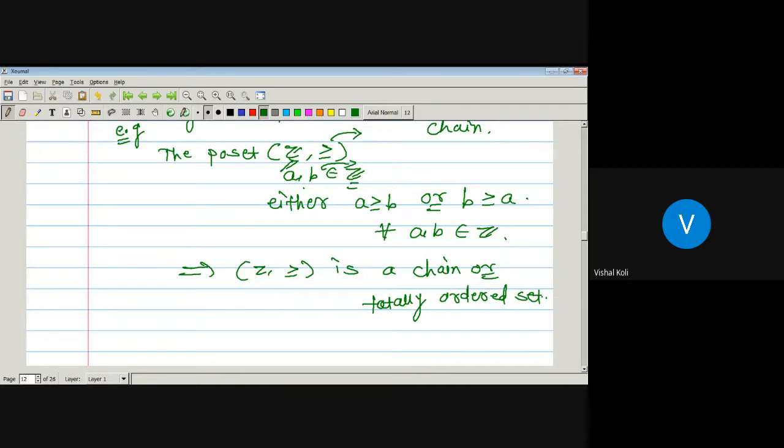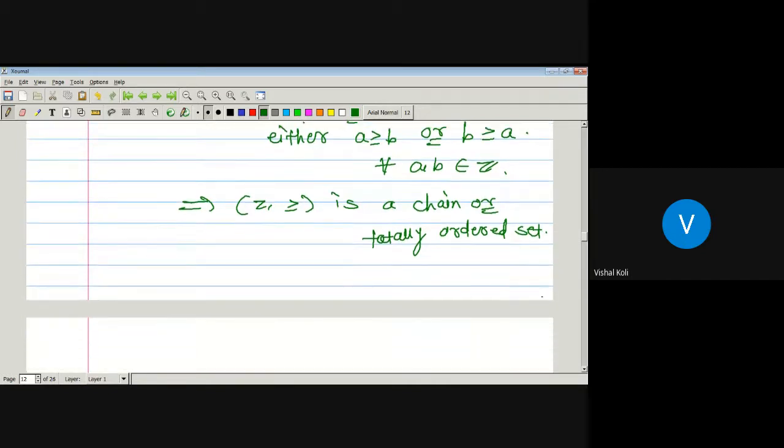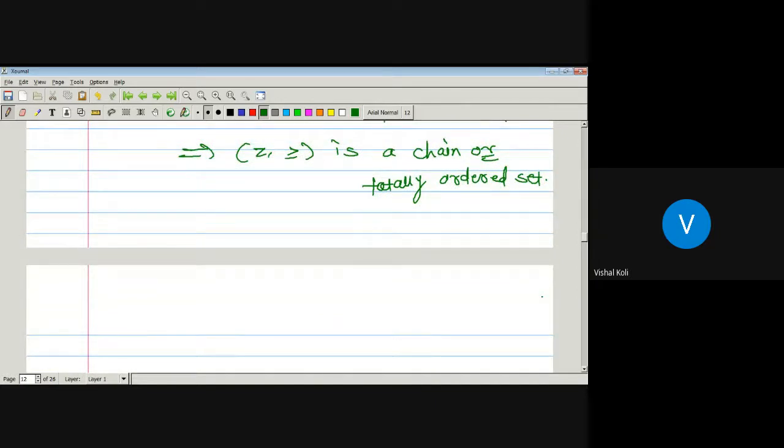Now tell me whether a subset of a totally ordered set is again totally ordered with the same relation.